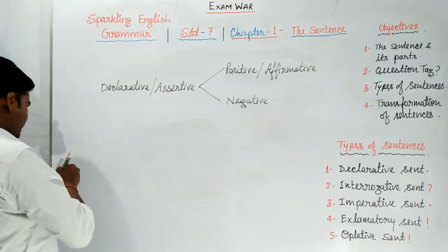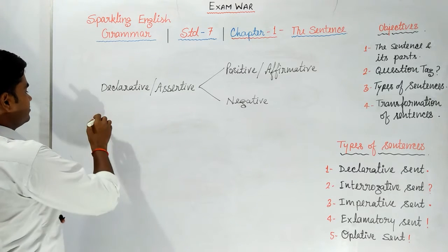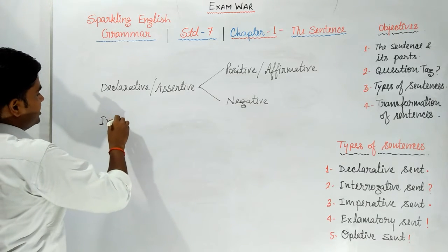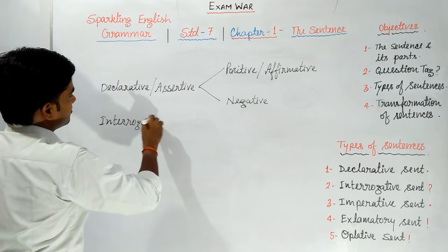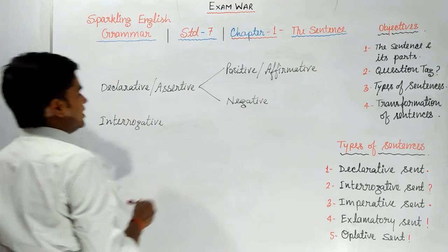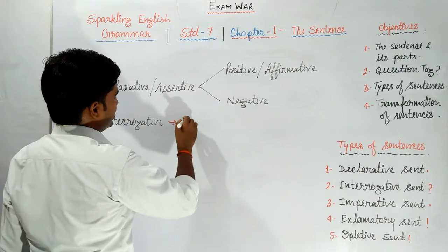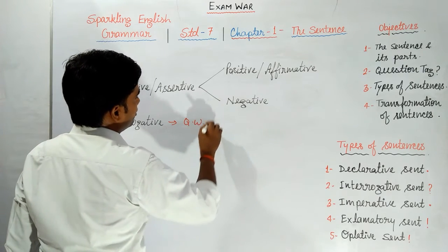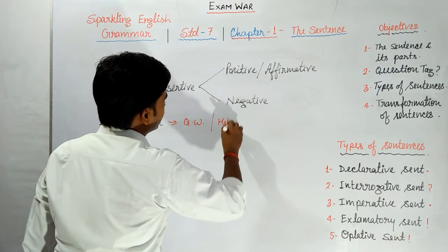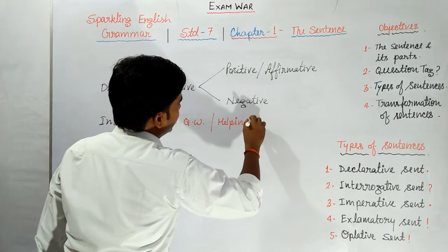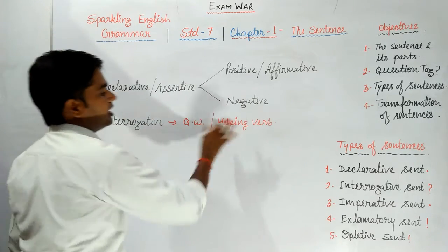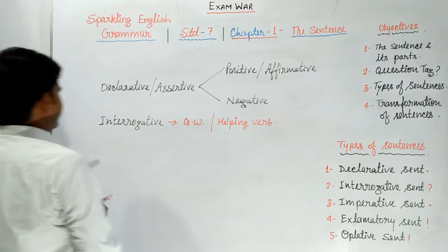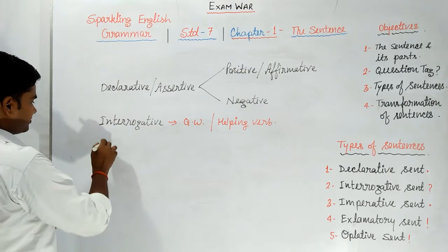Interrogative sentence. What is the second one? Interrogative. We start interrogative sentence with a question word or with a helping verb. Either with a question word or with a helping verb. Next one, imperative sentence. What is that?